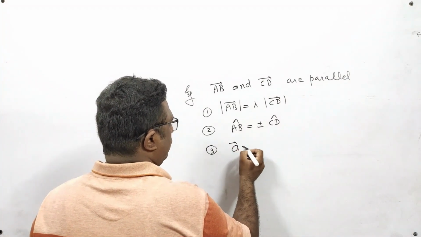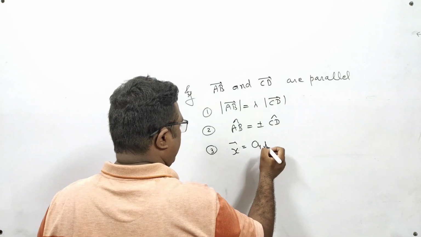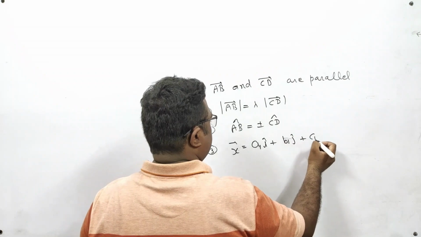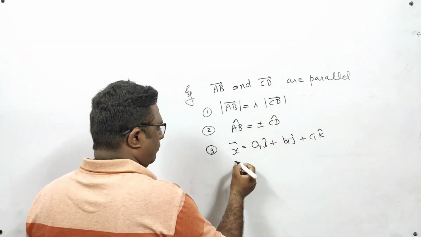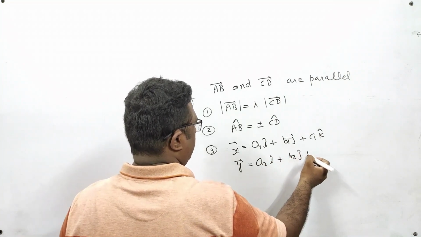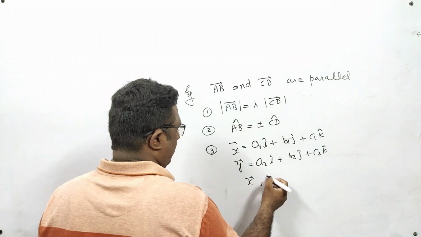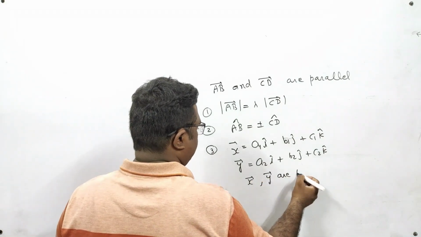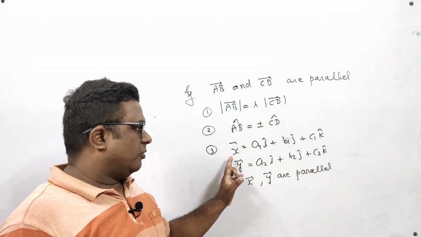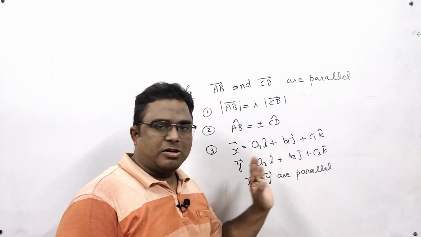Third point: suppose x vector is equal to a1 i cap plus b1 j cap plus c1 k cap, and y vector is equal to a2 i cap plus b2 j cap plus c2 k cap, and x vector and y vector are parallel. So suppose the value of x vector is this and the value of y vector is this, and it is given that both vectors are parallel.